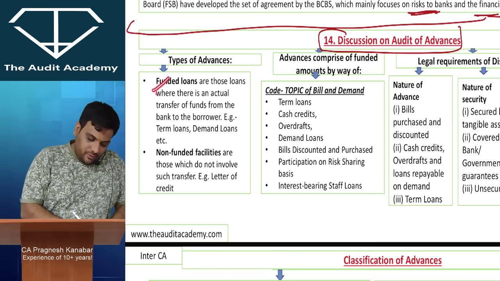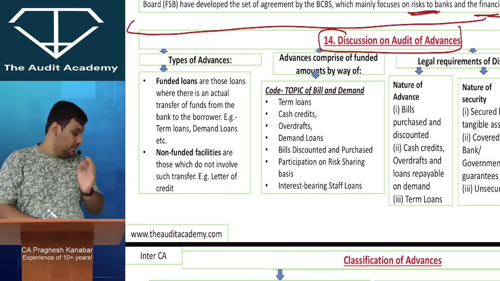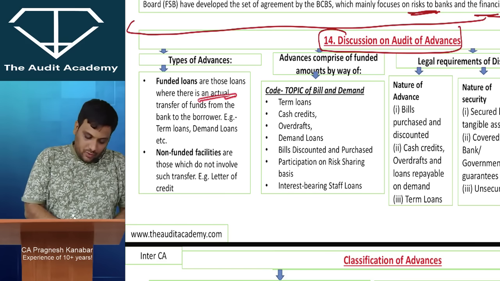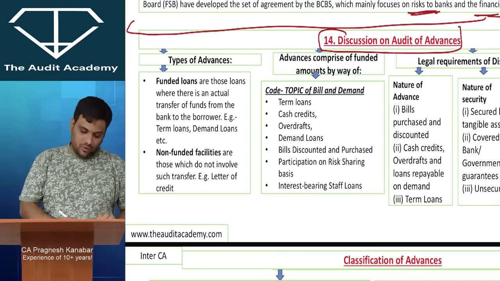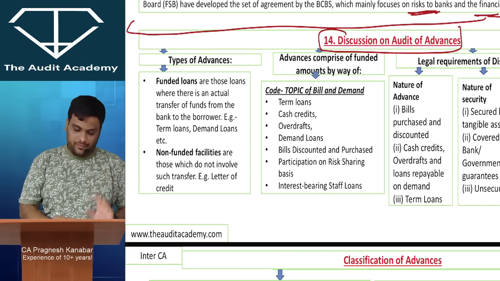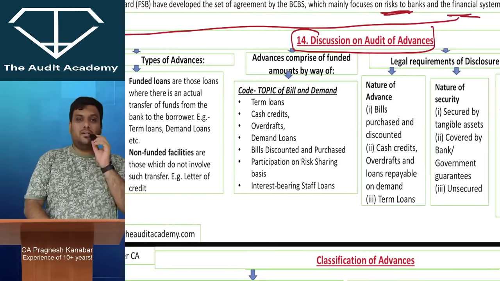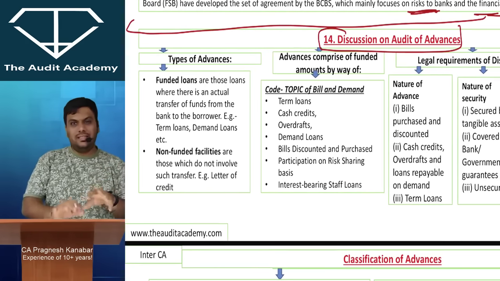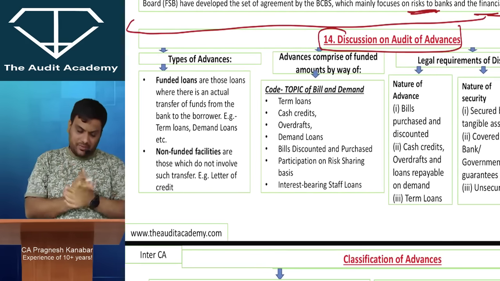So there are two types of loans: funded loans and non-funded loans. Funded loans are those where there is an actual transfer of funds from the bank to the borrower, whereas non-funded loans do not involve such a transfer. Bank guarantees, letters of credit and the like are all non-funded loans. These things can be asked in small application-based MCQs.